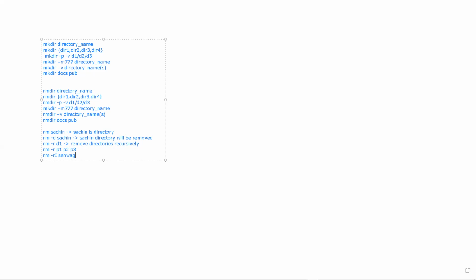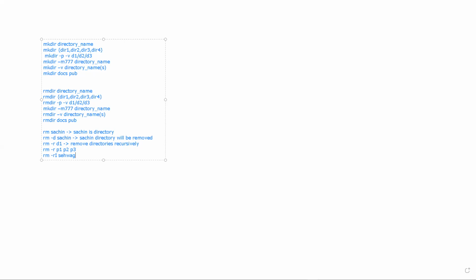If a subdirectory has any other subdirectories, then it will go to that subdirectory, check the files, and those files will be deleted or removed. Then it will come back to the parent directory of that child, and in the parent again it will search for files and remove them if there are any.